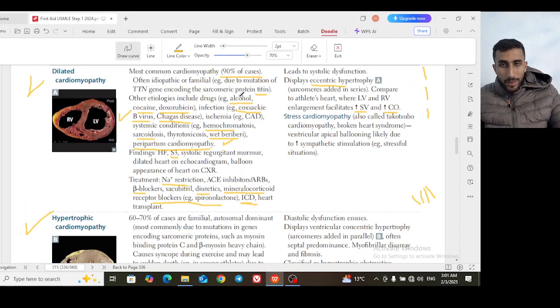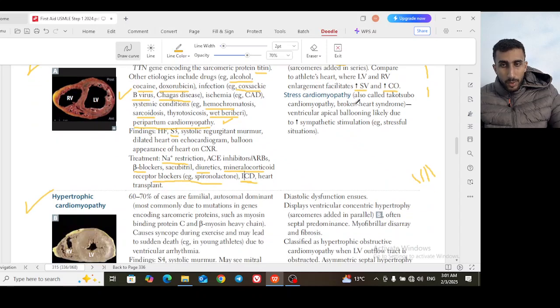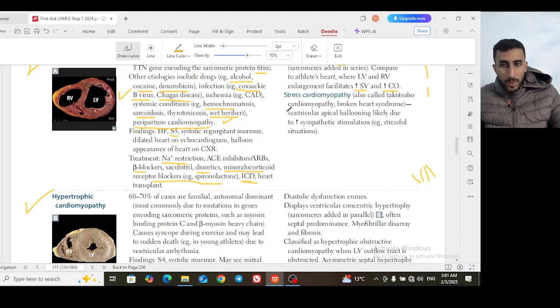But here you have, on the other hand, the systolic dysfunction. So this is a comparison between it and the athlete's heart. So for the stress cardiomyopathy, a very specific case called Takotsubo cardiomyopathy, which is broken heart syndrome. You know the myth of the sadness, the effect on the heart. This is very true. This is true that stress may cause an effect on the heart in the form of a ventricular apical ballooning.